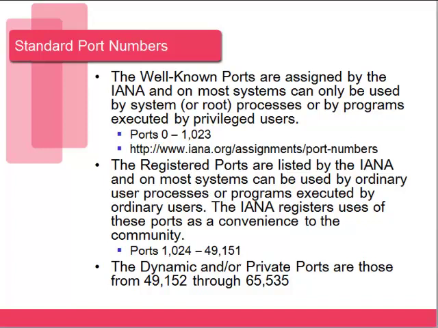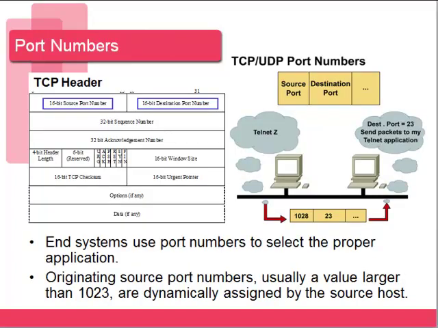If you do not have a registered port or you're not using a well-known port, you will just be assigned a dynamic port number, just a randomly generated port number that can be used to originate the data traffic. In this example here, we have a Telnet client that wants to communicate with a Telnet server.